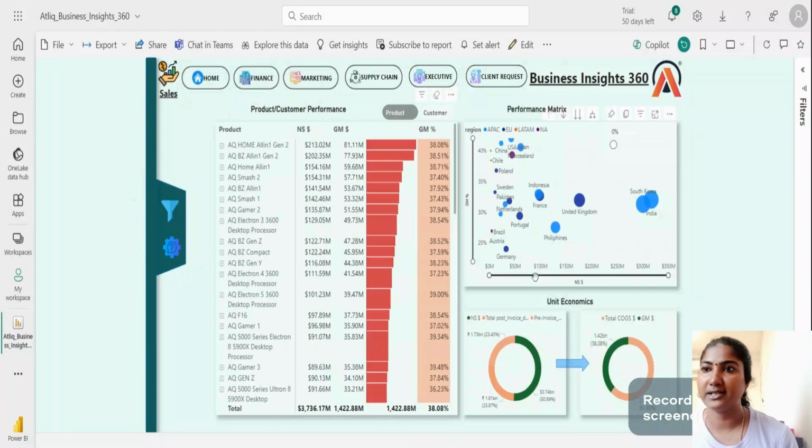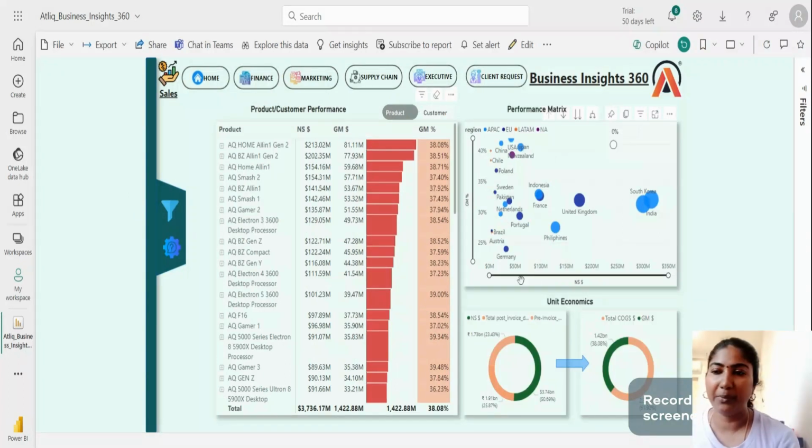And this is the performance matrix for region. India and South Korea are performing well in terms of net sales performance, and in terms of gross margin percentage, USA, China, and the remaining countries are performing well. But countries like Brazil, Austria, Germany are showing lower gross margin percentage and lower net sales. So we need to focus more on these countries to increase the net sales.